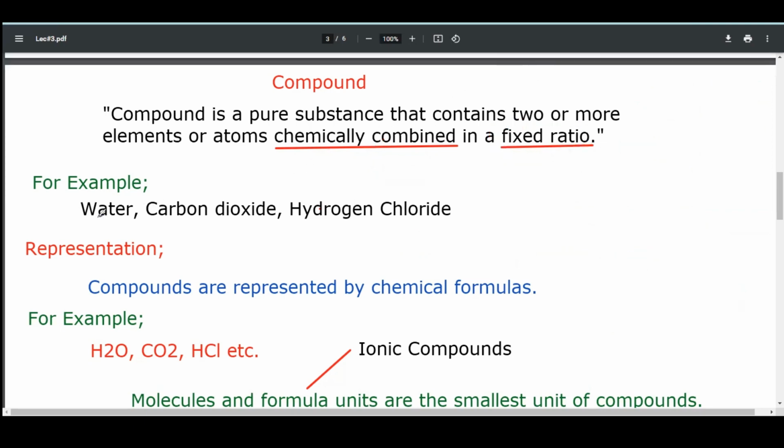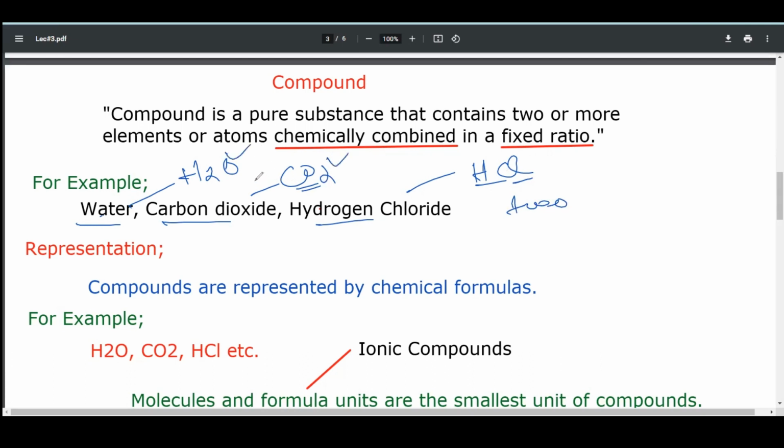For example, water, carbon dioxide, hydrogen chloride, all these are examples of compounds. Here water is H2O, carbon dioxide is CO2, hydrogen chloride is HCl. You can see that more than one element is present and they are combined chemically. Compounds are represented by chemical formulas, for example, H2O, CO2, HCl.